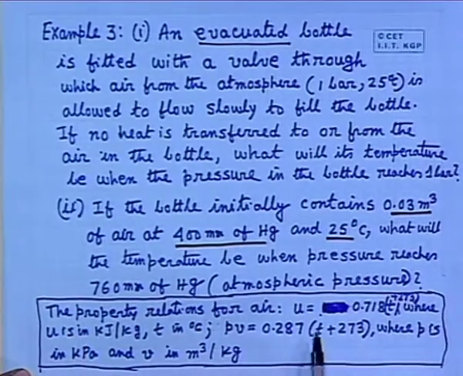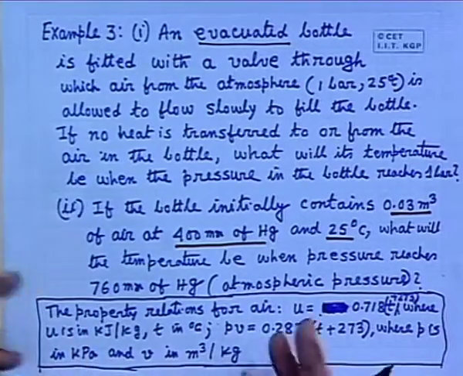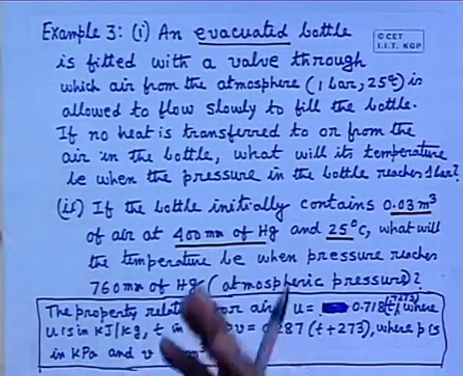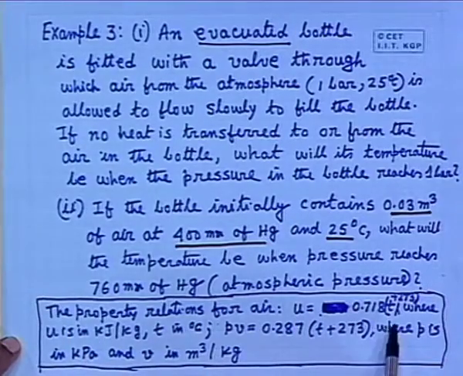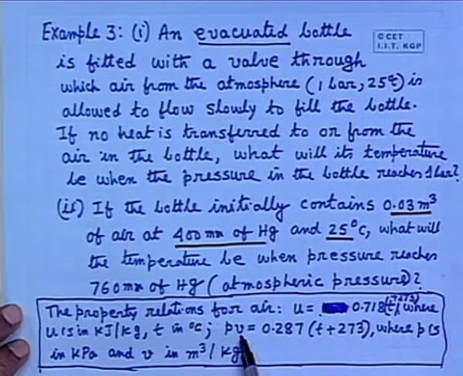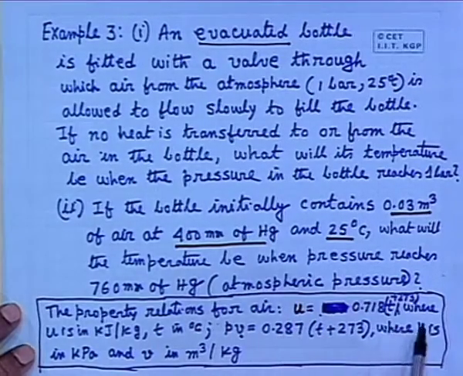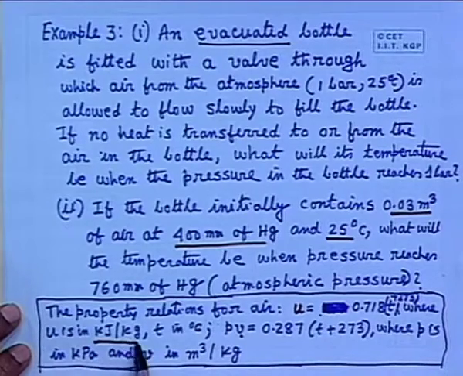Here you see the property relationship is like this. This is the value of Cv, T plus 273. When this relationship is given, one student may not know what an ideal gas is, what Cp is, what Cv is, how it relates. He will use this simply as a mathematical formula, that u is 0.718 into T plus 273, and PV for specific volume. This is small u, 0.2, because it is given, where u is in kilojoule per kg.